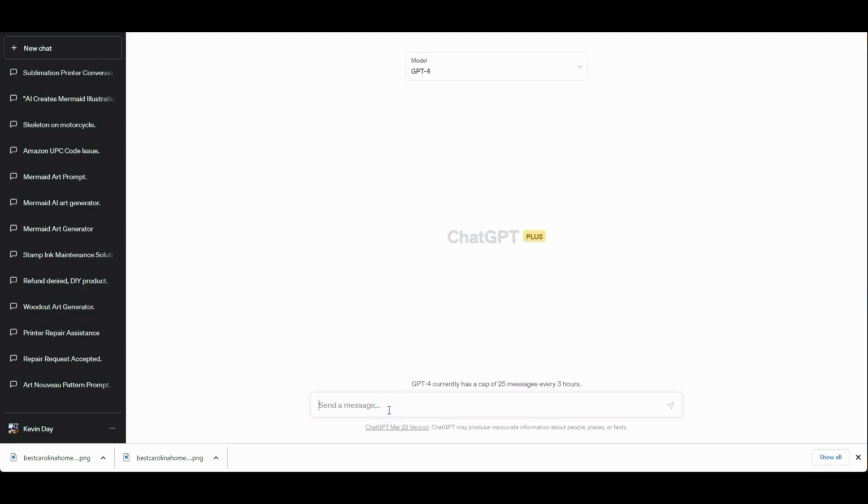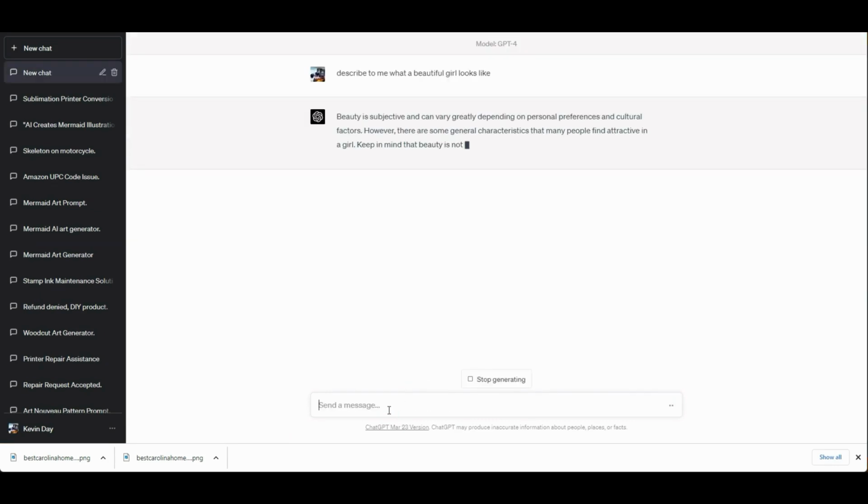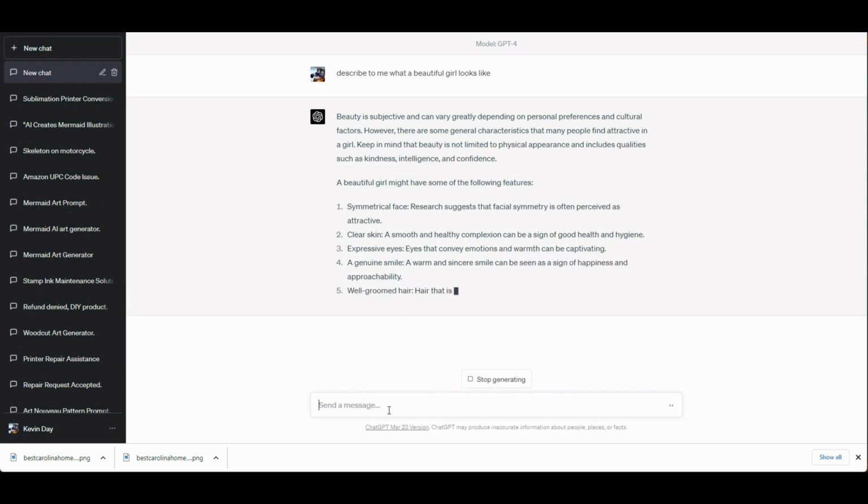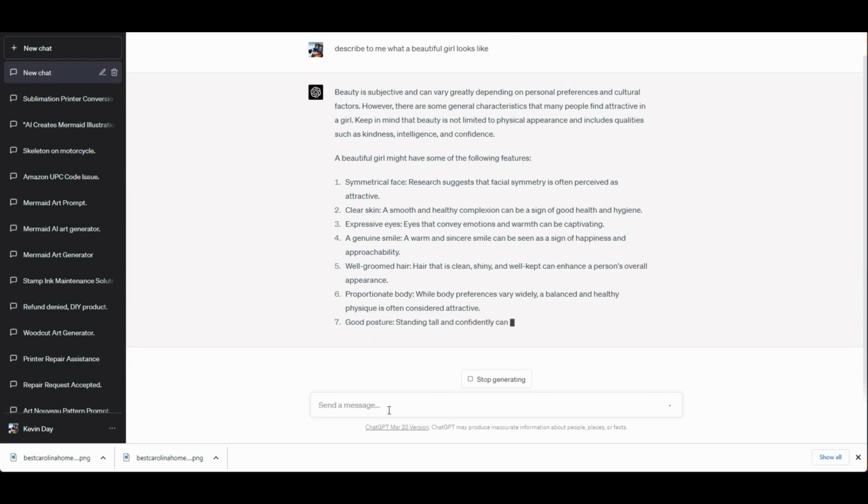And for example, if I said describe what a beautiful girl looks like. Okay, so here's ChatGPT telling you what you're going to ask: a symmetrical face, clear skin, expressive eyes, a genuine smile, and so on and so forth. Okay.